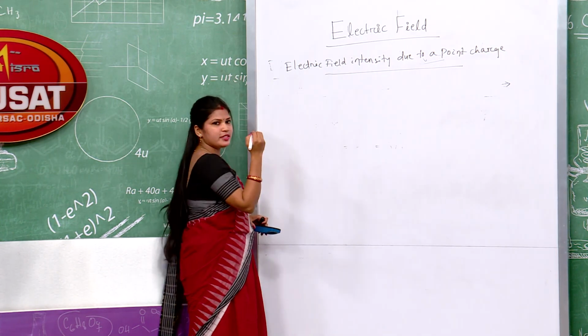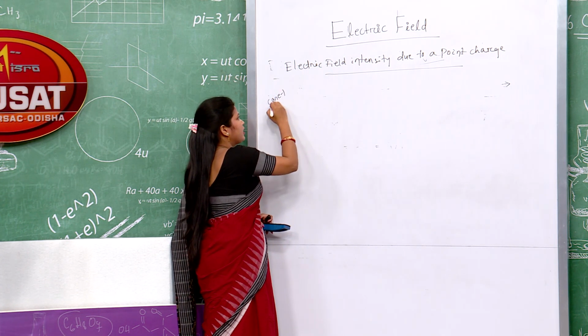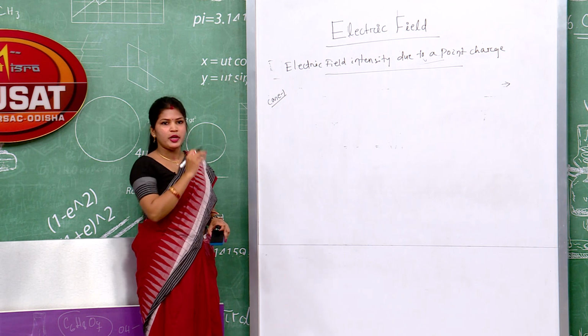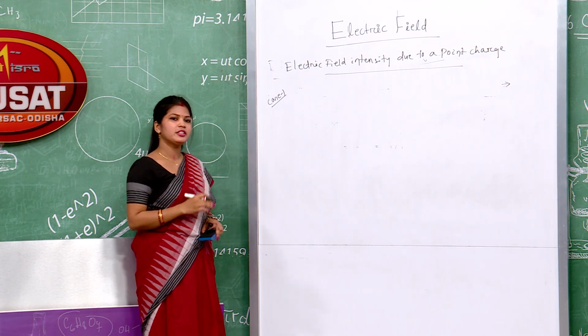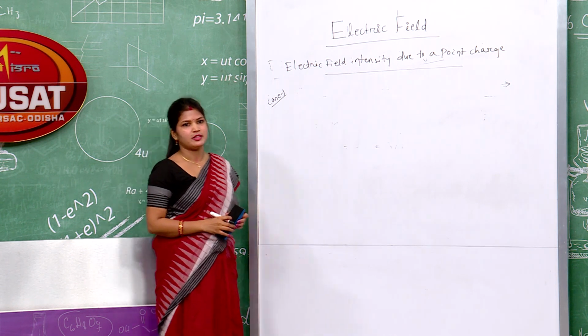So, here we will study two cases. Case 1, the charge is at origin, and in the second case we will study the charge at anywhere.